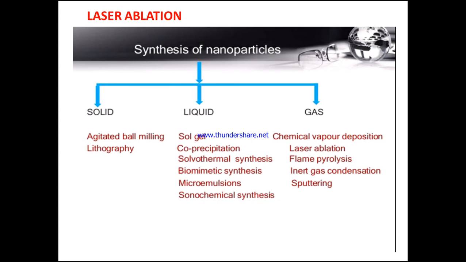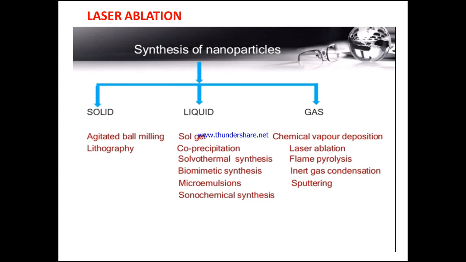In the same way, the other method is the laser ablation technique, where the metal is heated so that it vaporizes. When the precursor metal we are using has a higher temperature than the crucible metal, at that time we cannot use the Joule heating method.